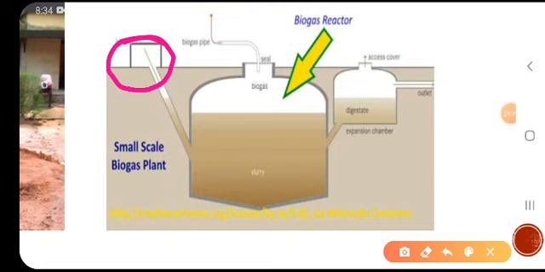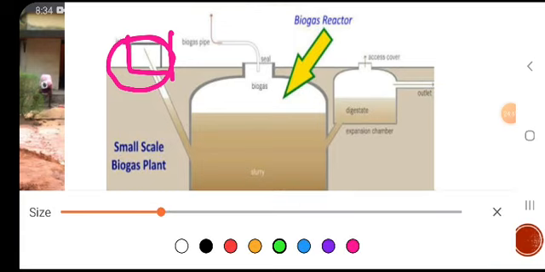All the mixture of waste material is put into that chamber, and you can mix it. This is the chamber. This is called the mixture.